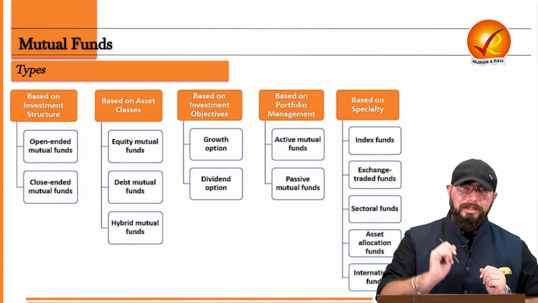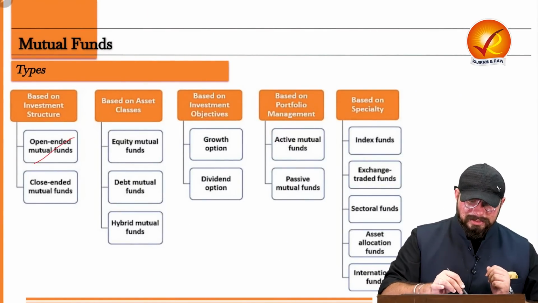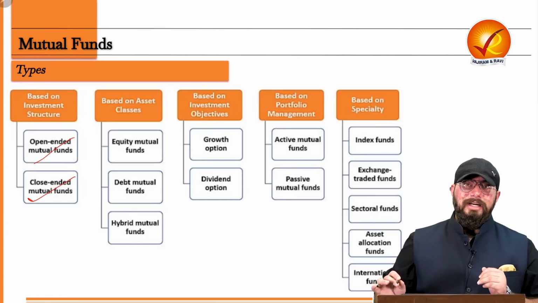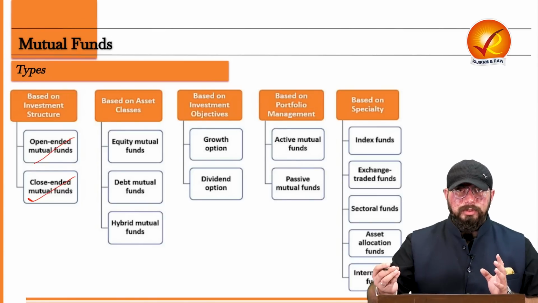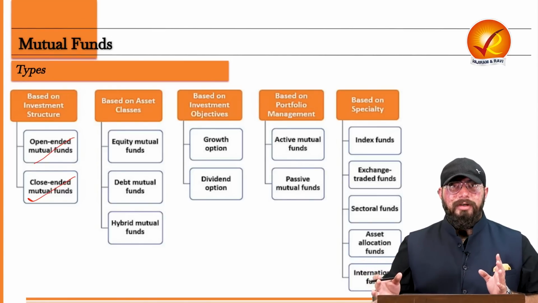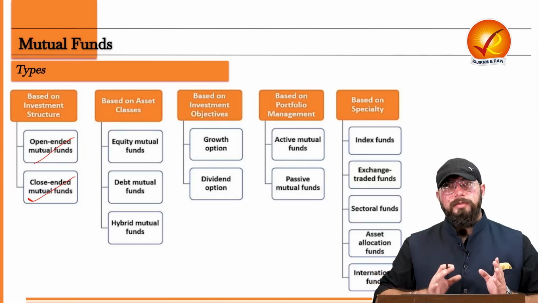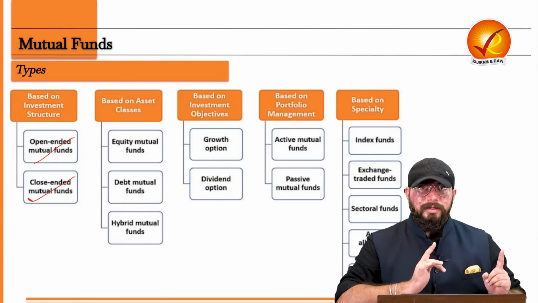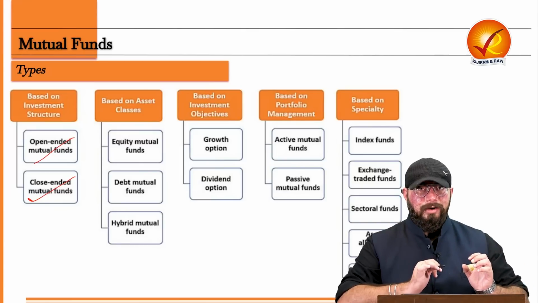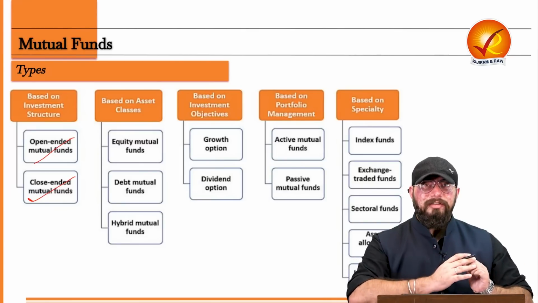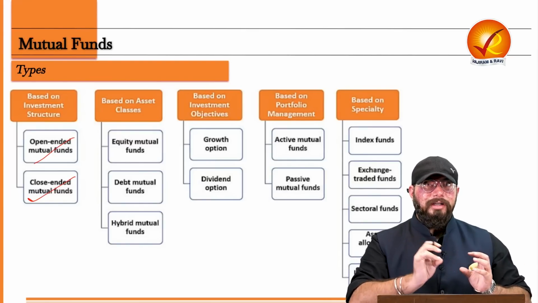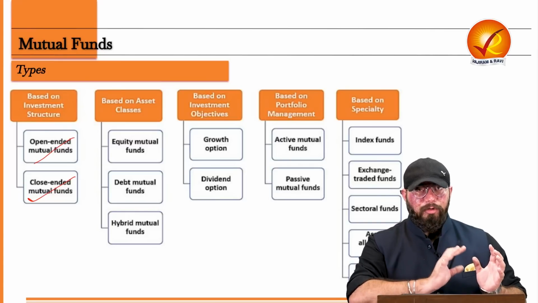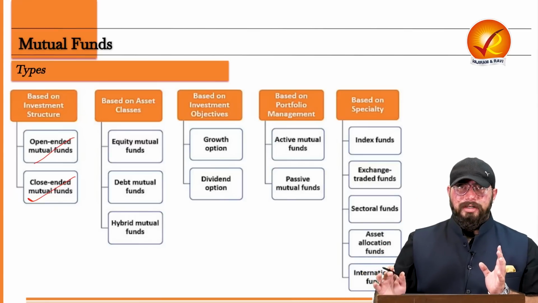Now, based on investment structure, there are two types. First is open-ended funds, second is closed-ended funds. The difference is very simple. Open-ended funds are where you can buy and sell the mutual funds at any point in time. So you can come into the mutual fund market and go out of it anytime. But in a closed-ended mutual fund, there is a lock-in period. That is, if you buy the mutual fund right now, you will only get the return after 5 months, after 6 months. So you are locked into that particular period. For that period, the investment has been made of your mutual fund. So those are closed-ended mutual funds.